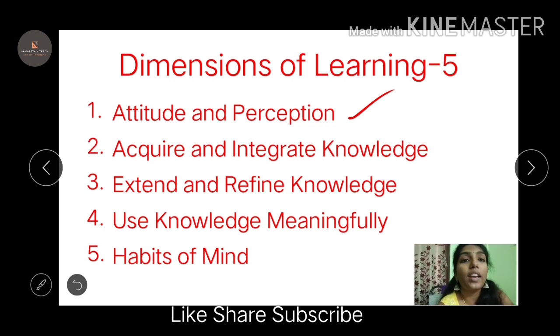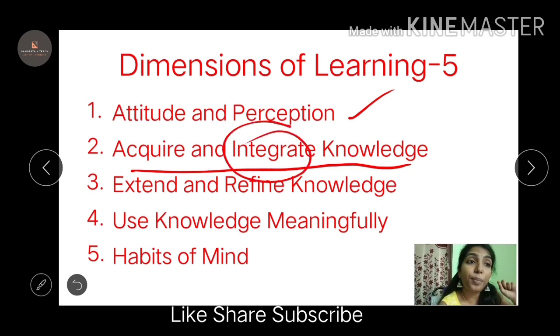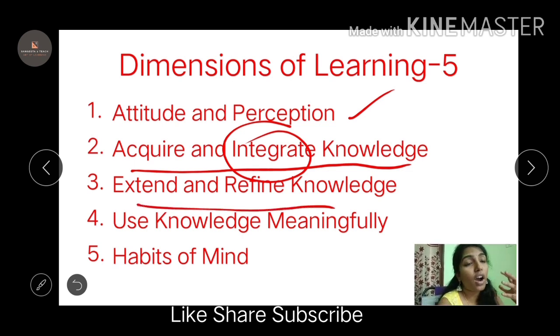Coming to acquire and integrate knowledge. See, acquiring is you get some knowledge. You integrate the knowledge. How do you integrate? You form an association with the previous knowledge that you had. You already have some knowledge. With that knowledge, you modify the new knowledge and you try to integrate them. You make a relation, you make an association with that knowledge, and you memorize it, and that is how you learn. So integrate is combining the knowledge with your previous knowledge. Okay, extend and refine knowledge. How do you refine the knowledge?